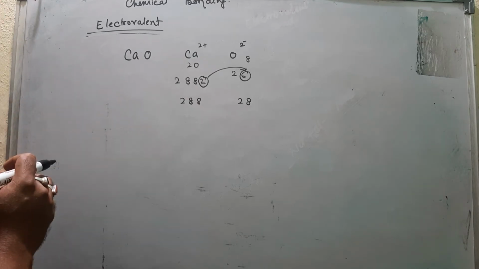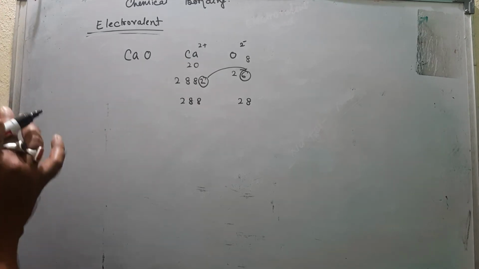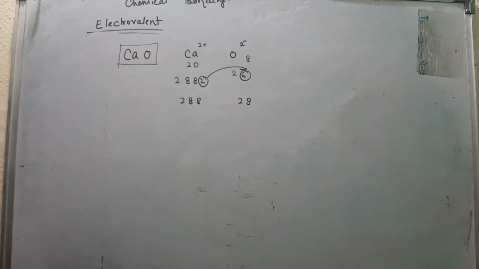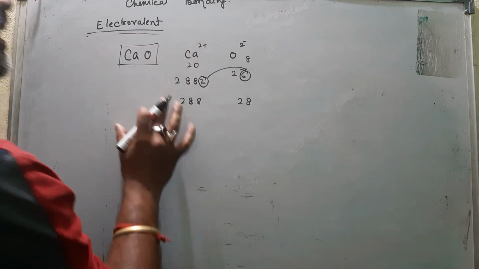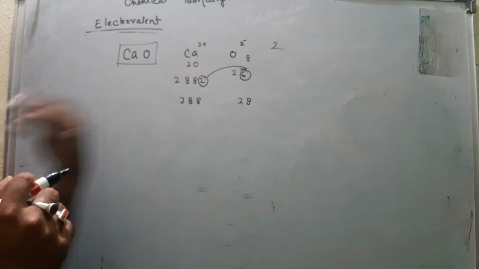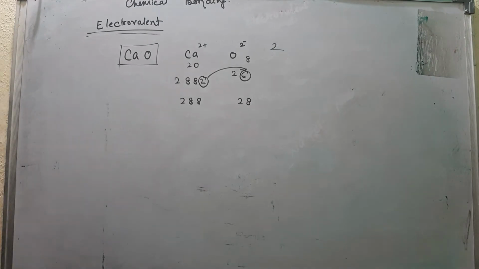This type of bond is known as an electrovalent bond or ionic bond, and the compound formed is known as an electrovalent compound. The electrovalency here is 2 because 2 electrons are transferred and received. So their electrovalency is 2. Clear?